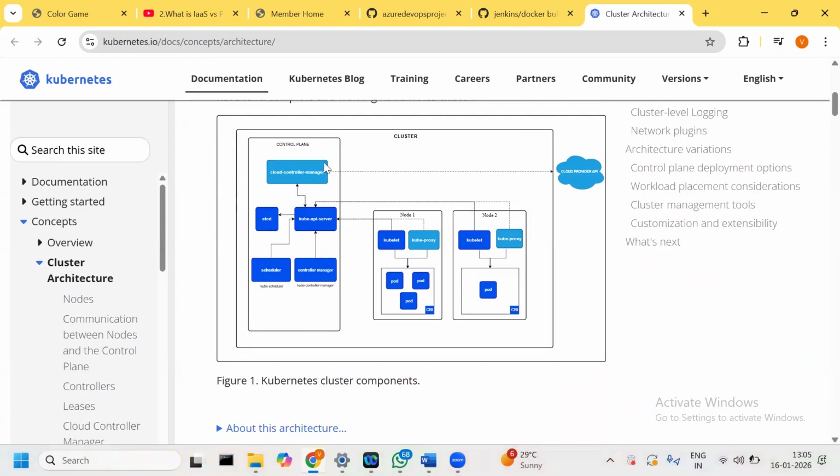The cloud controller manager manages the load balancers. Then Kubernetes proxy and container runtime CRI.